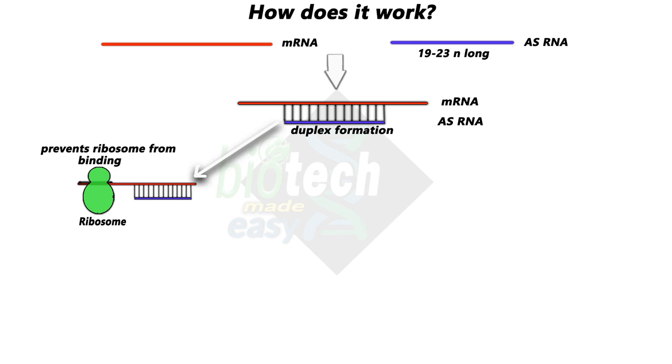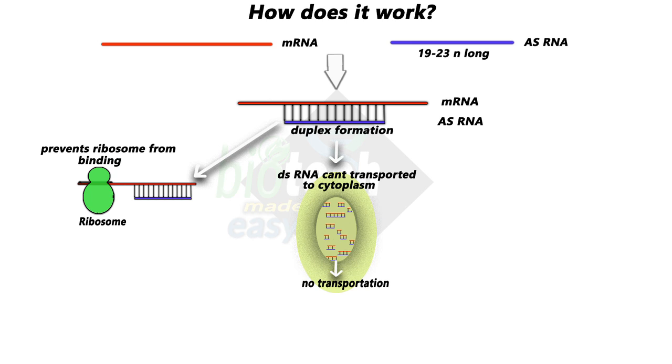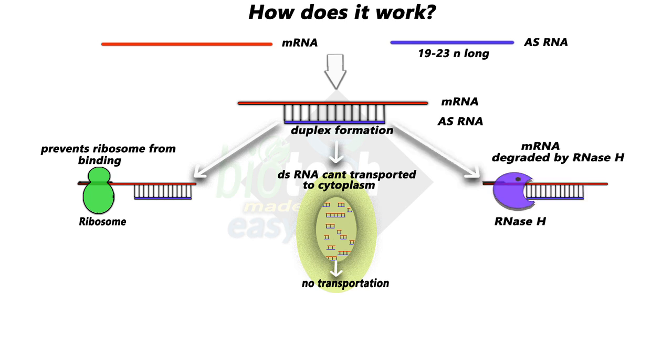Now see the second one. Here messenger RNA is in the nucleus. So the double-stranded RNA is also formed in the nucleus of the cell, but it is not transported to the cytoplasm, where generally the coded information of messenger RNA is translated to a specific protein. As it is not reaching the cytoplasm, no protein formation will take place. Third case is the most common one. It's the major mode of action. Here RNase H enzyme degrades the messenger RNA, thus silences the gene.